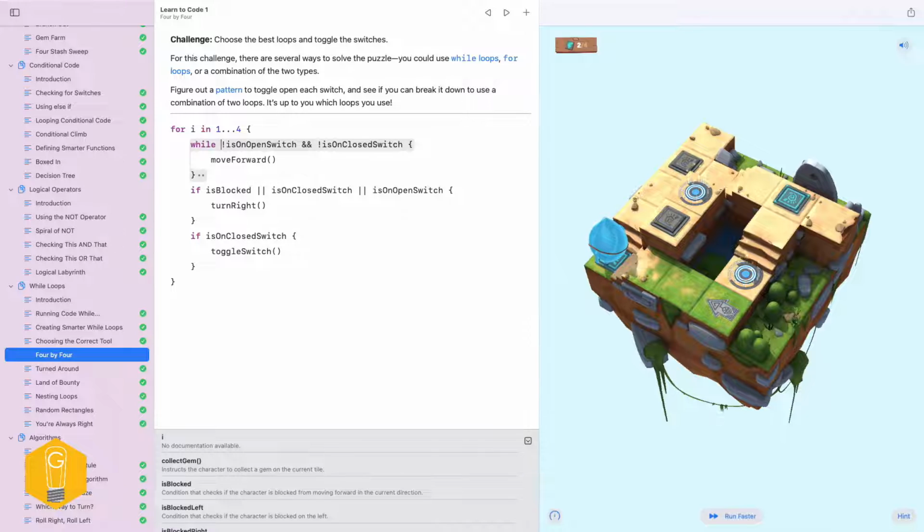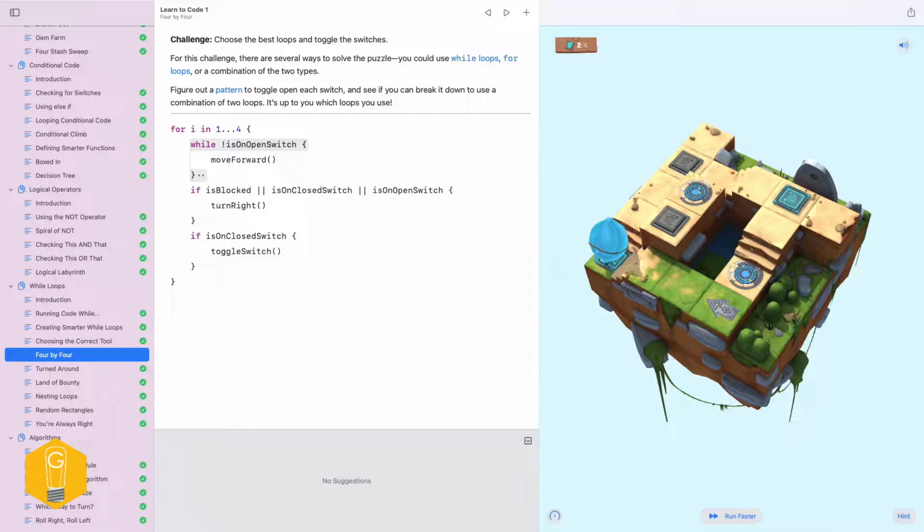Okay, we could say while not is on open switch. And then we can say that one is probably going to do it. I don't know that this approach is going to work for us, guys, because if we're not on a closed switch, if we get here, but what if this one's open and we're not blocked? That, I think, is going to fail too.